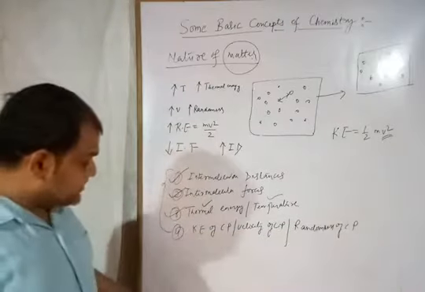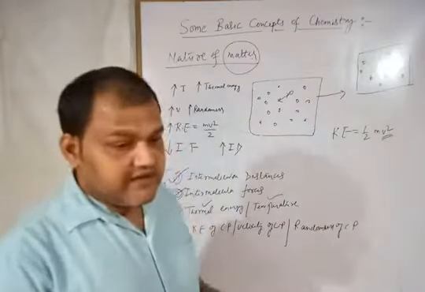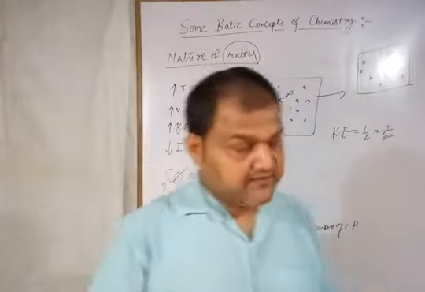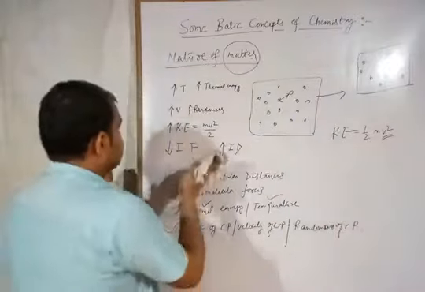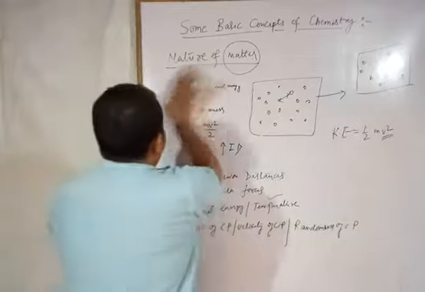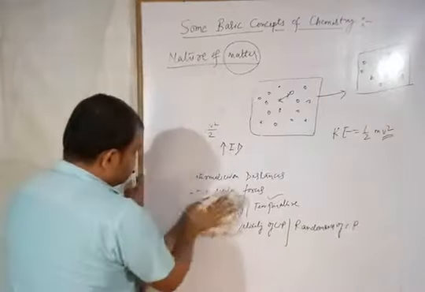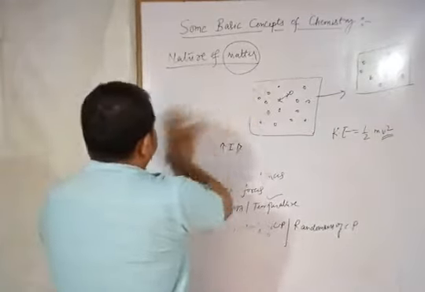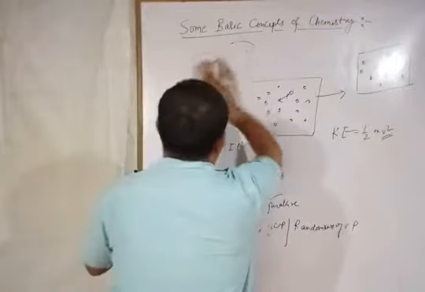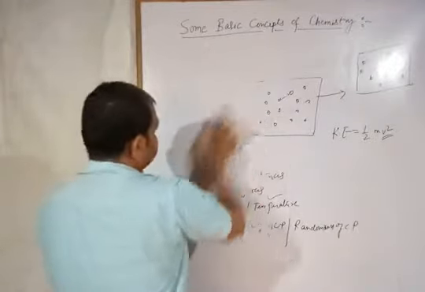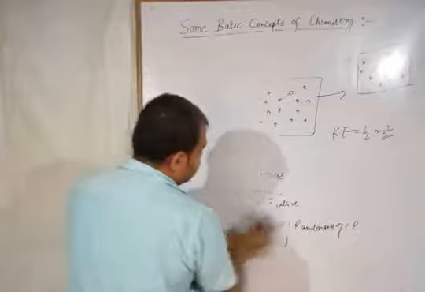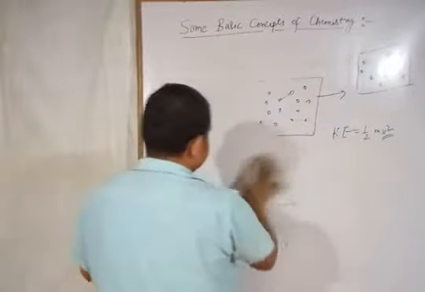Alright, now there is one question. You know about the word phase. State and phase, what is the difference between them? Sometimes you use the word phase and sometimes you use the word state.